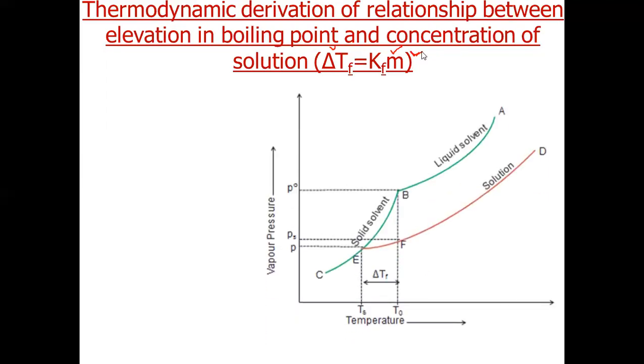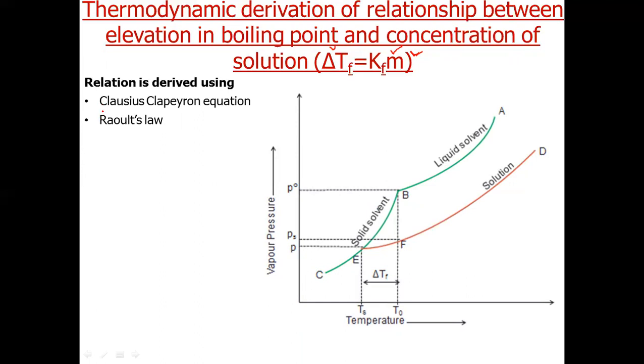Now let us see how to derive a relation between depression in freezing point and the concentration of the solution. This relation is similar to the one that we have derived for elevation in boiling point. That relation was delta TB, where delta TB was elevation in boiling point, is equal to KB into m. So similar to that, we will derive this relation using two laws. First, Clausius-Clapeyron equation, then we will apply Raoult's law.